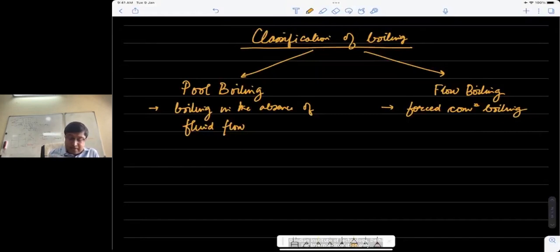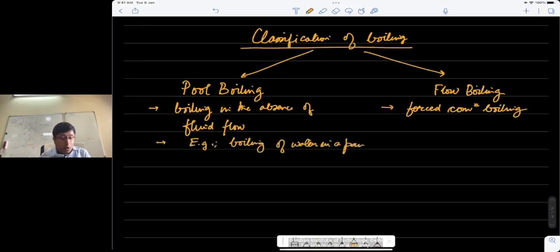An example of this is what I've done in the sketch there, which is boiling of water in a pan. So what we all do to make chai every morning, but that's the simplest example of pool boiling that you would see around.